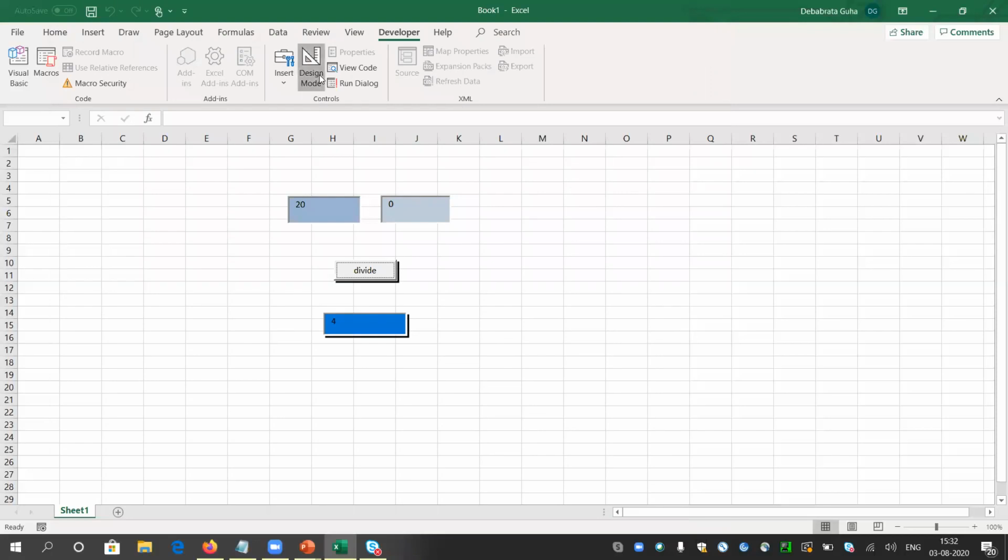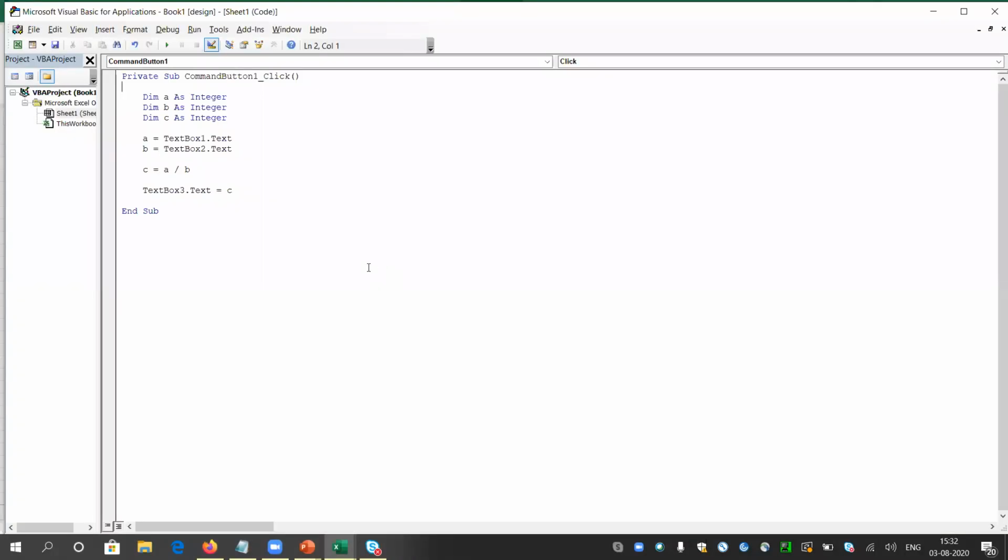Let me turn on the design mode and make some modifications. I will check the value of B. That is the use of if. If B equals 0, then only I will print the message box. Otherwise, I do not need to print anything, and our division button works correctly.